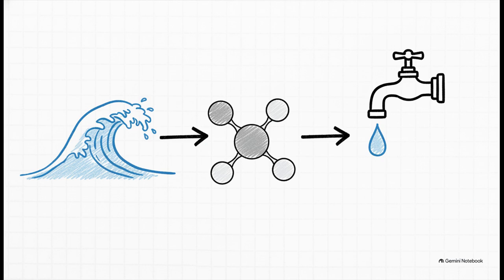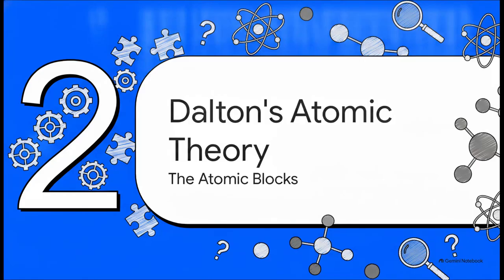This law dictates that elements in a chemical compound always combine in a fixed, unbreakable ratio by mass. And it doesn't matter where you found the compound or how you made it. For example, if you take a drop of purified ocean water or just a drop from your kitchen tap, it's the exact same. It'll always contain hydrogen and oxygen in a strict mass ratio of 1:8. It's like the ultimate universal recipe. Moving on to Part 2.